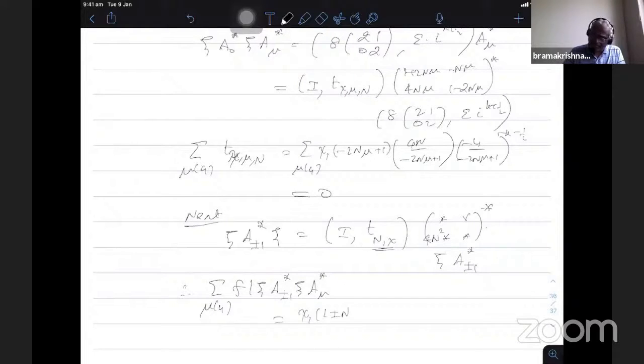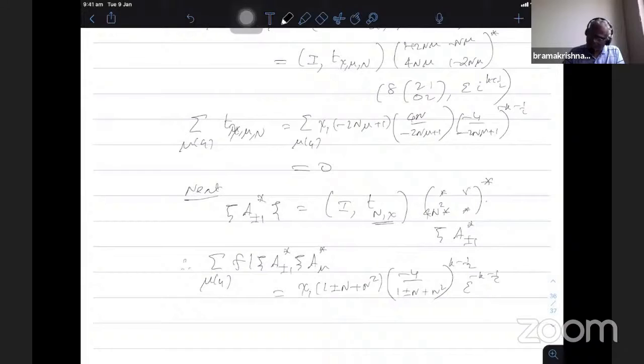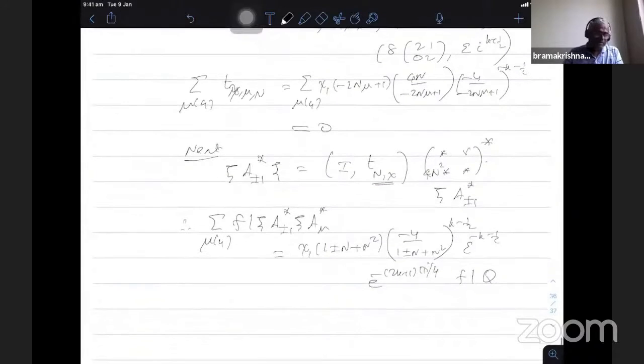So depending on the plus or minus here, plus n square minus 4 by 1 plus minus n plus n square whole power k minus half, epsilon power minus k minus half. Epsilon is chi of minus 1. So exponential minus of 2k plus 1 pi i by 4 times f bar q. So when I apply this plus minus 1, I get back my q operator up to some constant.